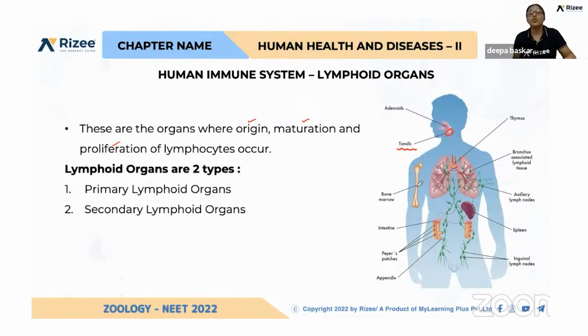Then bone marrow, which is present inside the bone, acts like the factory of B and T cells. B and T cells are manufactured here.